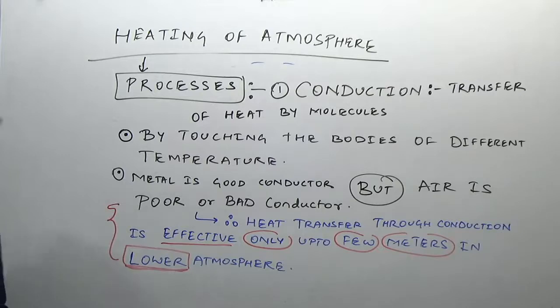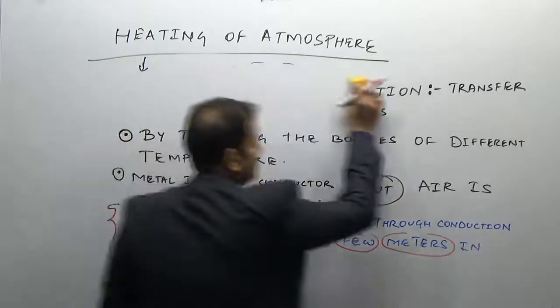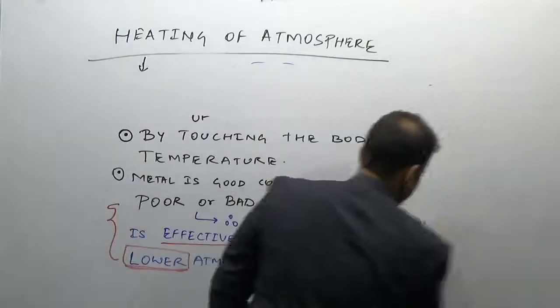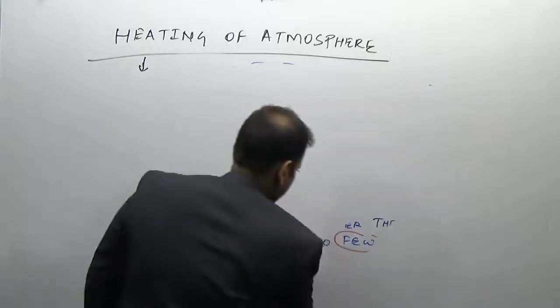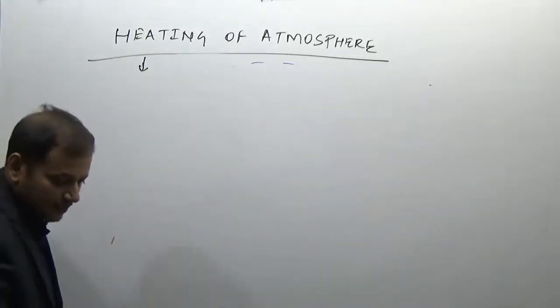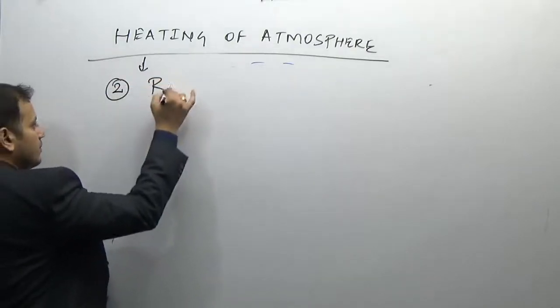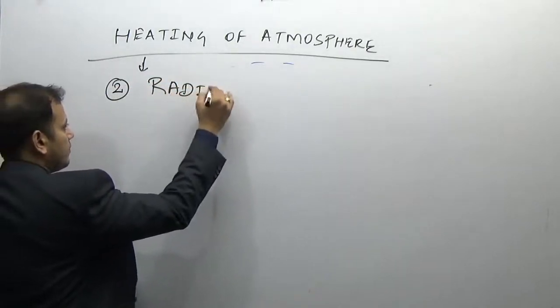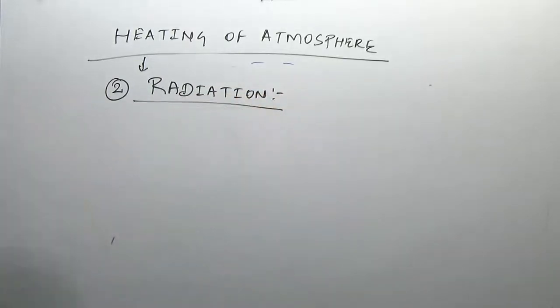Now the second process is radiation. What is the process of radiation?